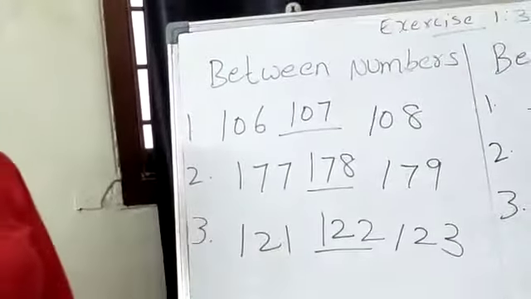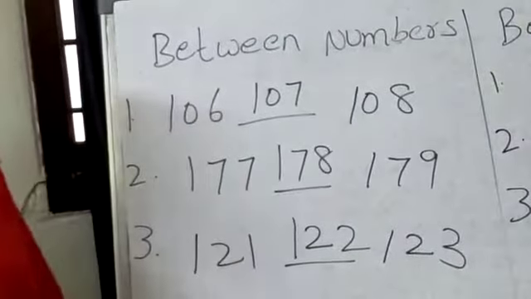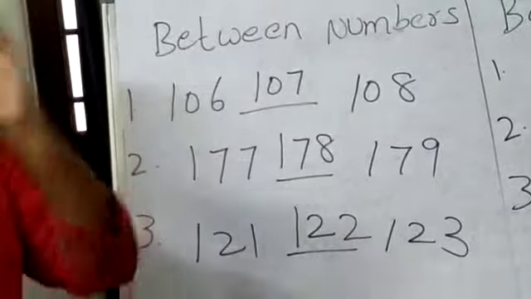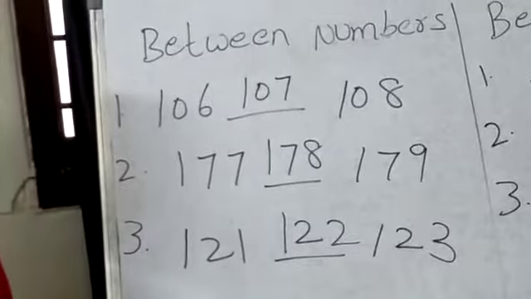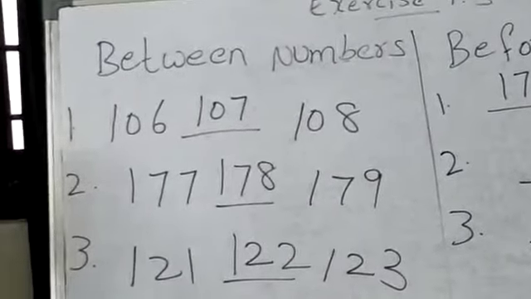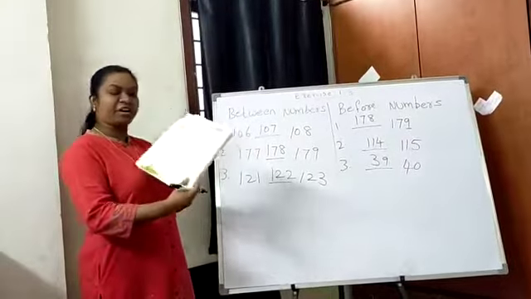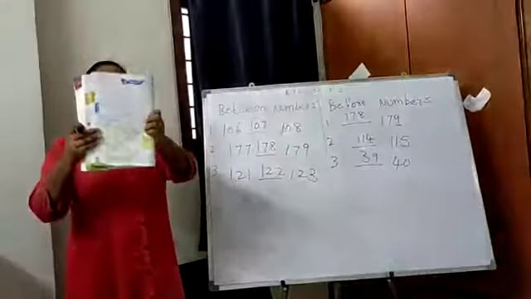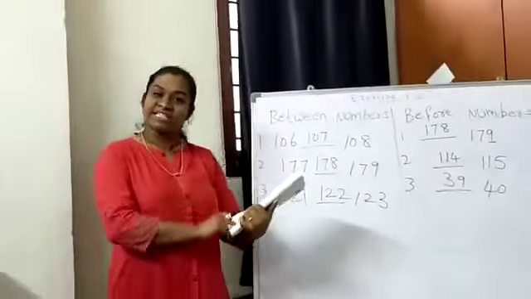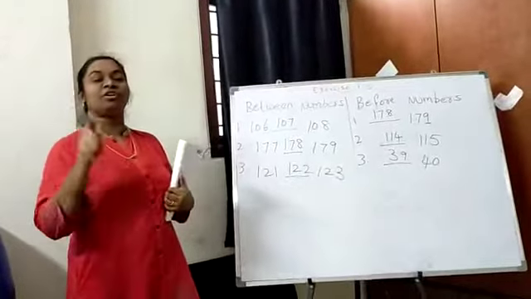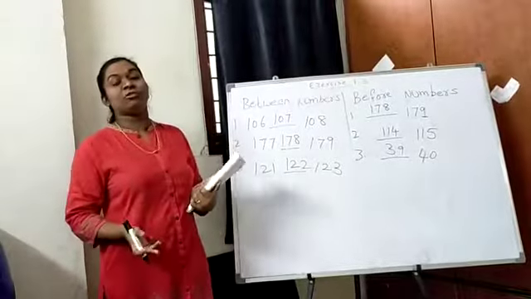You know this concept very well and you are well versed with these concepts. So please copy down between numbers on the next page. I want after numbers on one page, before numbers on one page and between numbers on one page. So please copy down between numbers also. Okay. Once you copy all these numbers like after, before and between, you have numbers from 200 to 300. See page number 64. Page number 64, 200 to 300. I want you to write these numbers in the textbook and also in your classworks.